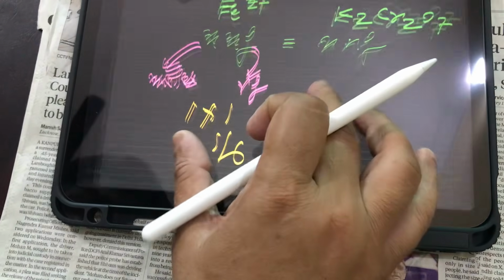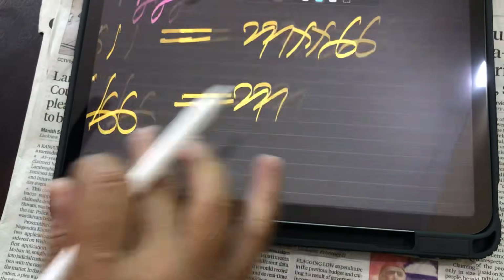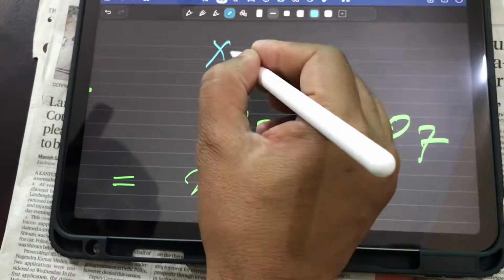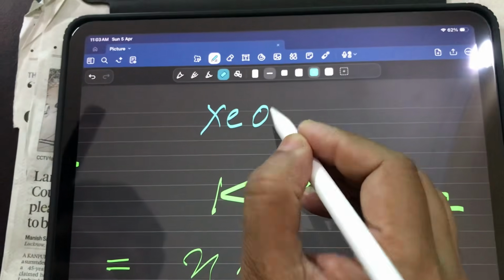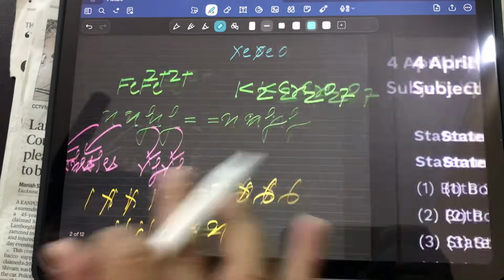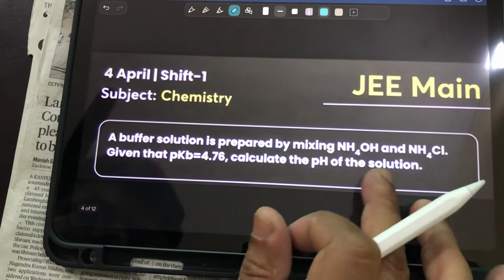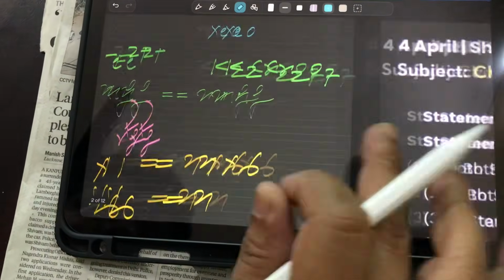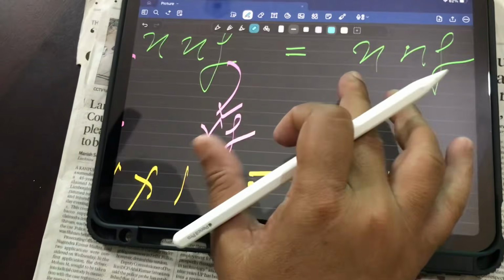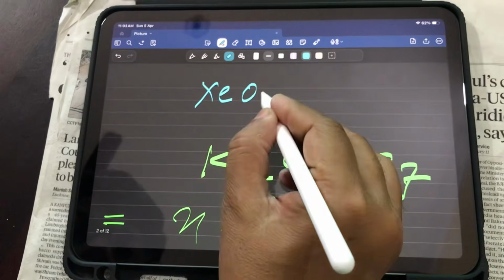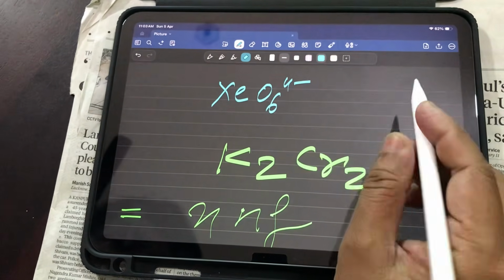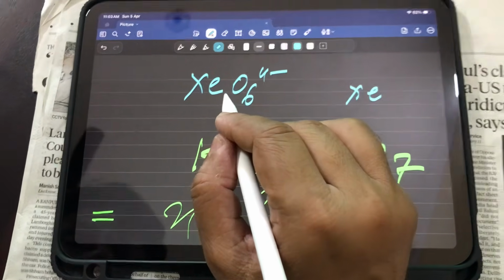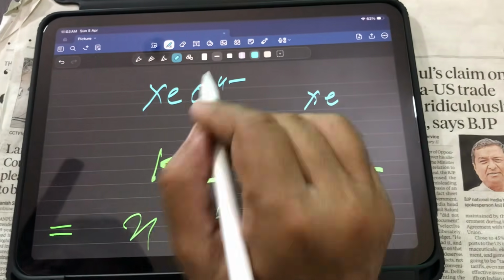Let me zoom in. XeO6 4 negative. Now, my dear student, just see xenon, and we know how to draw the structure.